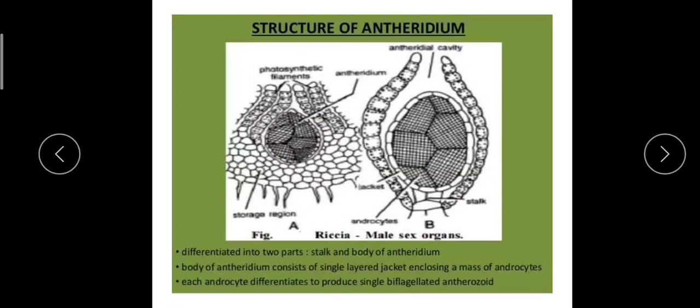The body of the antheridium consists of a central mass of fertile cells called androcytes, or we can simply call them antherozoid mother cells. They are covered by a one cell thick sterile layer, you can see it here. That sterile layer is called the jacket layer.